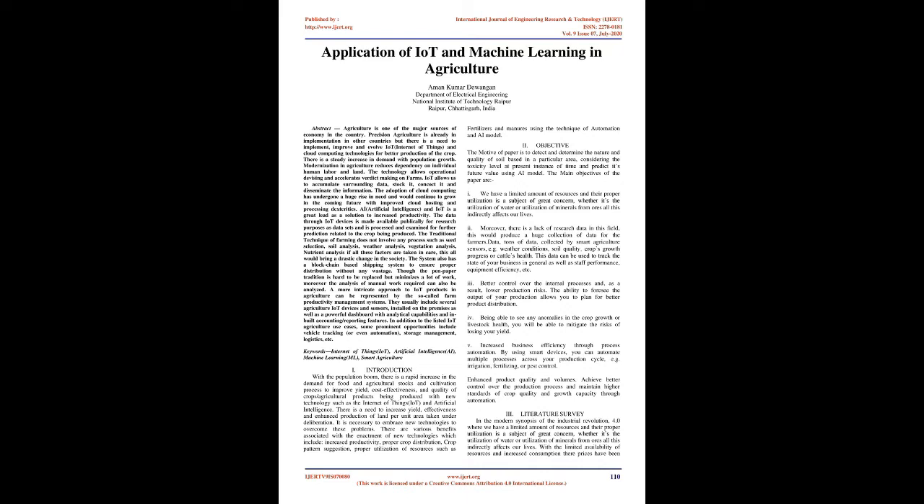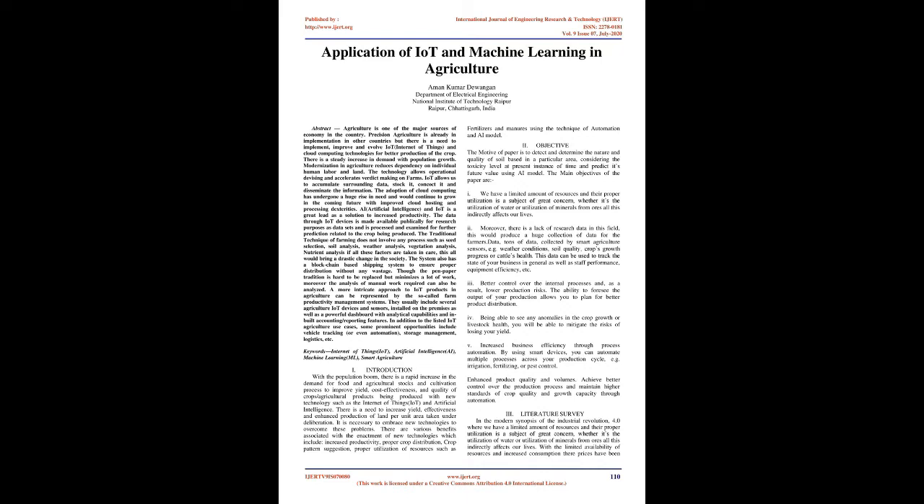The system also has a blockchain-based shipping system to ensure proper distribution without any wastage. Though the pen-paper tradition is hard to be replaced, it minimizes a lot of work, and moreover the analysis of manual work required can also be analyzed. A more intricate approach to IoT products in agriculture can be represented by the so-called farm productivity management systems. They usually include several agriculture IoT devices and sensors, installed on the premises, as well as a powerful dashboard with analytical capabilities and inbuilt accounting/reporting features. In addition to the listed IoT agriculture use cases, some prominent opportunities include vehicle tracking, or even automation, storage management, logistics, etc. Keywords: Internet of Things, IoT, artificial intelligence, AI, machine learning, ML, smart agriculture.